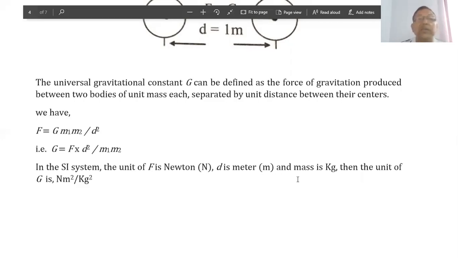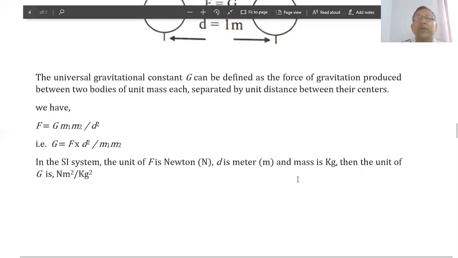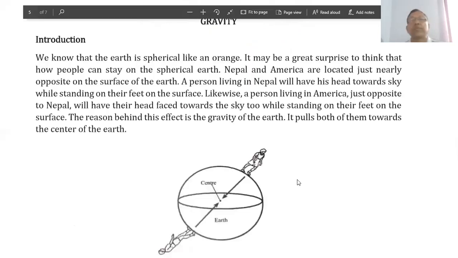Dear students, let us go to introduce gravity. We know that the Earth is spherical like an orange. It may be a great surprise to think how people can stay on the spherical Earth. Nepal and America are located nearly opposite on the surface of the Earth.